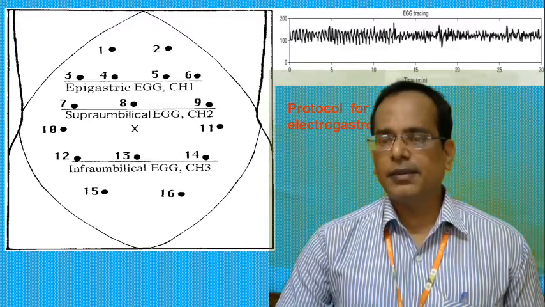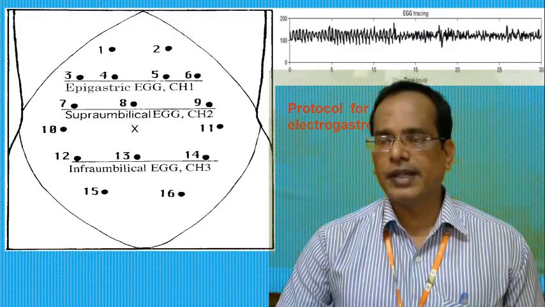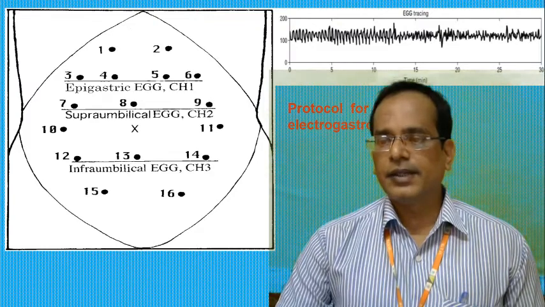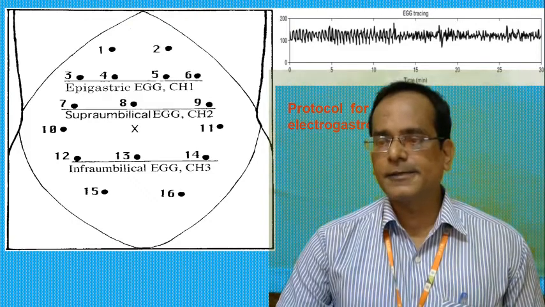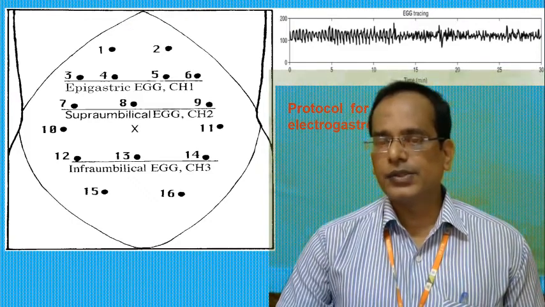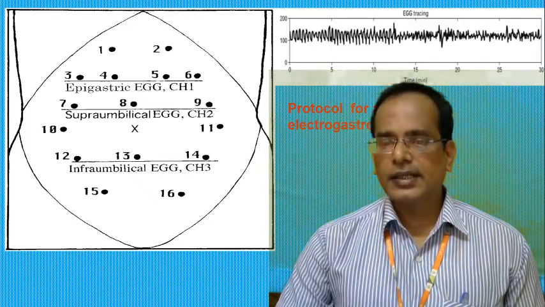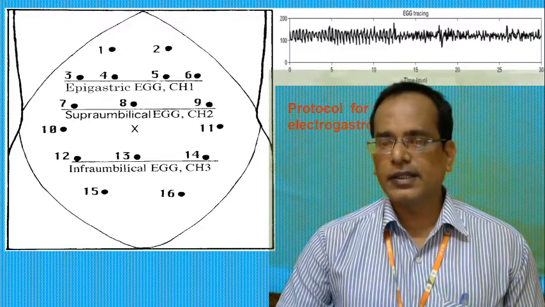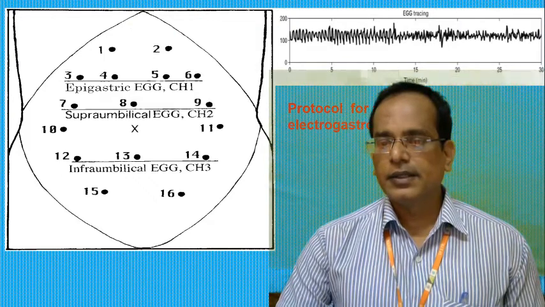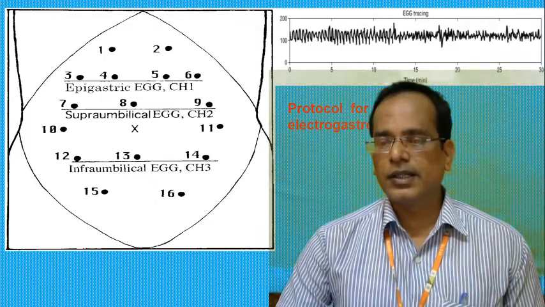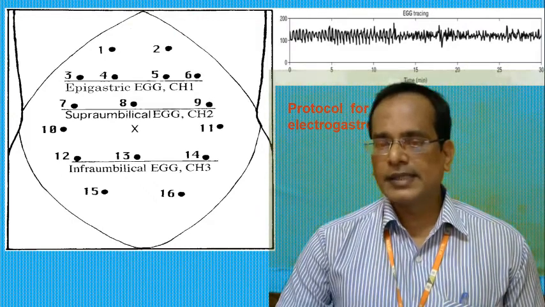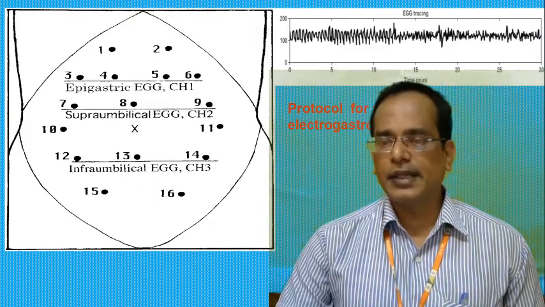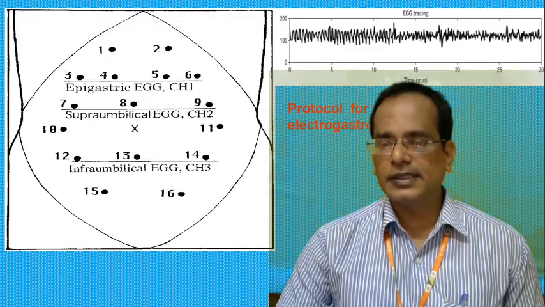A meal with a high percentage of fat, that is greater than 50 percent, may induce gastric dysrhythmia. So accordingly, the composition of the meal should be considered when interpreting the postprandial EGG.